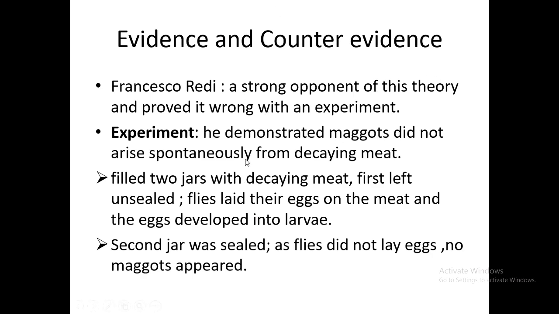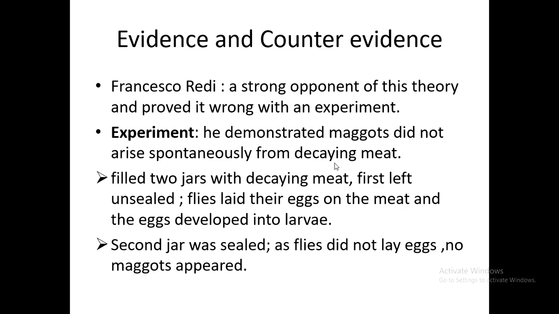Well, he demonstrated with maggots. Maggots are a kind of smaller insect which lay their eggs on different surfaces, like food surfaces, soil surfaces, or other liquid surfaces. So he demonstrated that maggots did not arise spontaneously from decaying meat. People used to believe that from rotten meat, maggots arise spontaneously, and they believed this from their knowledge of the spontaneous generation theory.